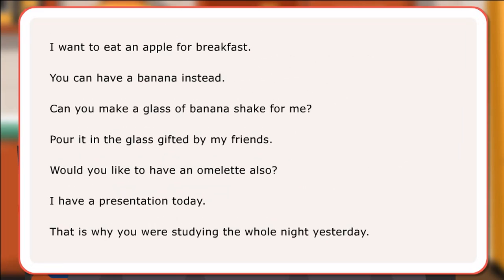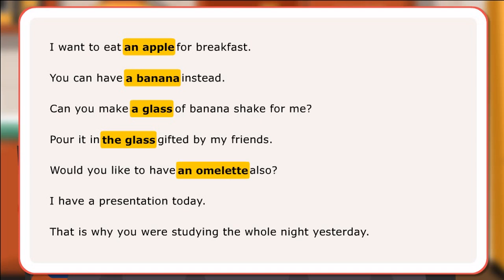Here are some examples of the use of articles. I want to eat an apple for breakfast. You can have a banana instead. Can you make a glass of banana shake for me? Pour it in the glass gifted by my friends. Would you like to have an omelette also? I have a presentation today. That is why you were studying the whole night yesterday.